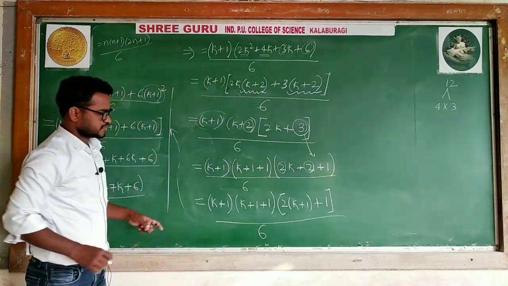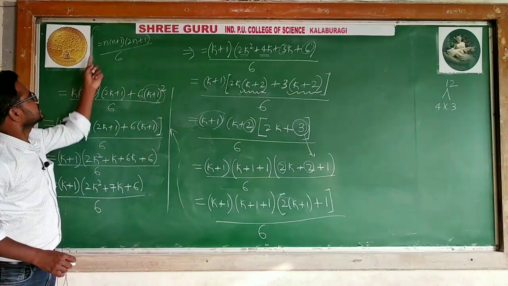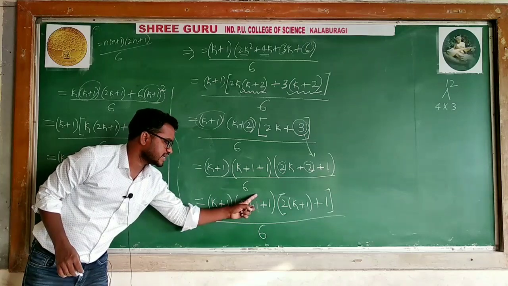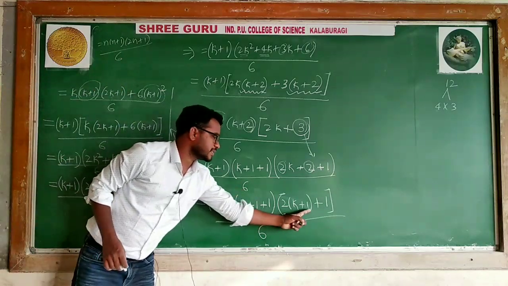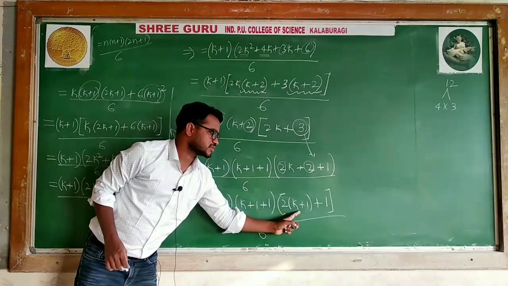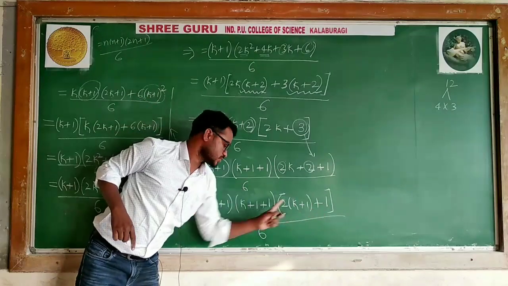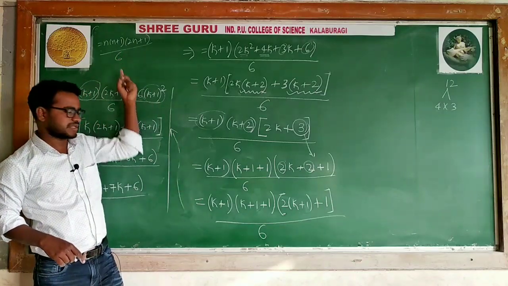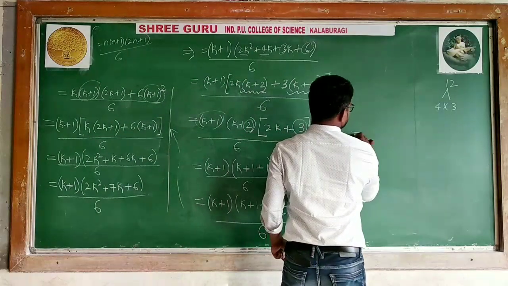Is it like n? Is it like n plus 1? This k plus 1 is considered as n plus 1. Then 2n plus 1 is like 2k plus 1. And 2 into n is 2 into k plus 1, divided by 6. Now it is in the required form. N is replaced by k plus 1, which means I can say now this problem is true.